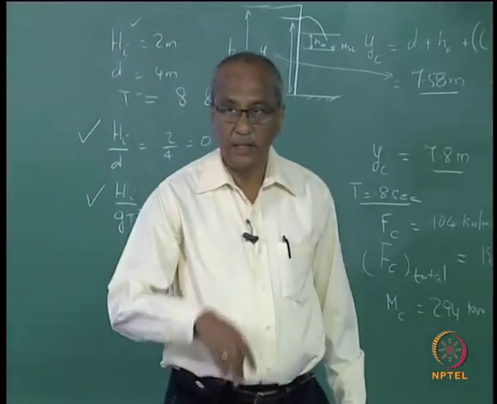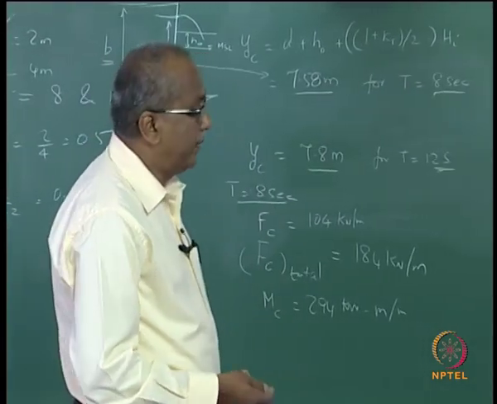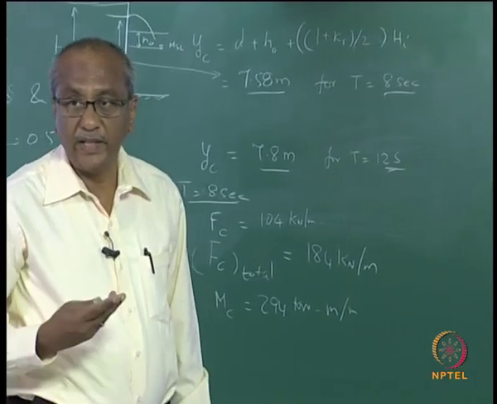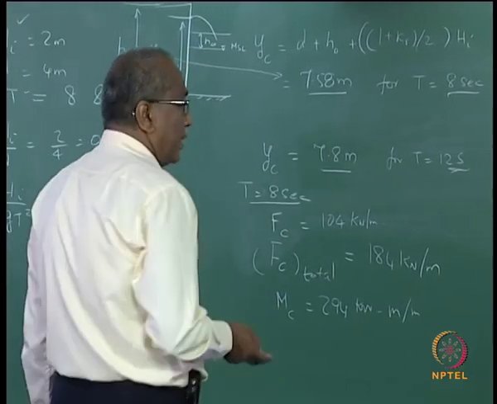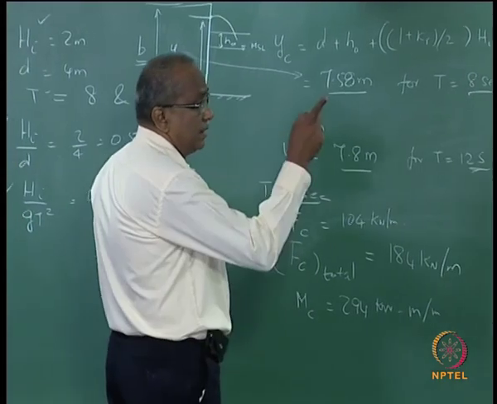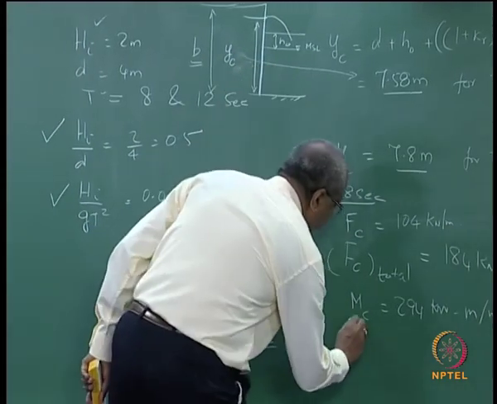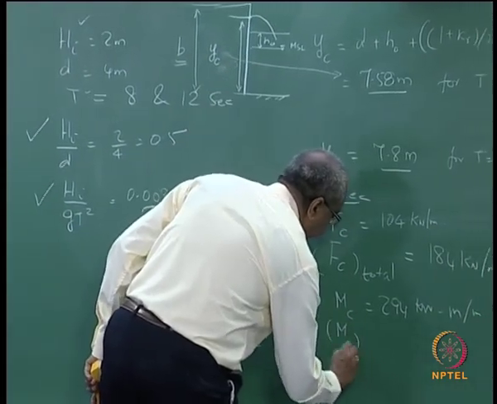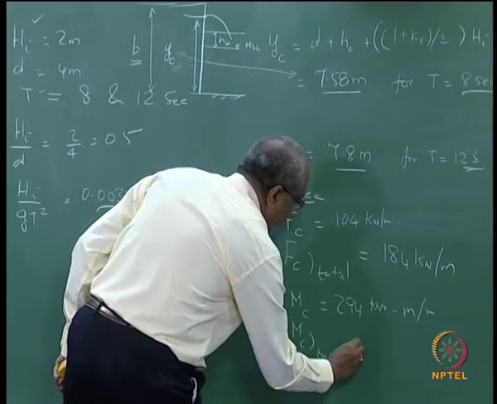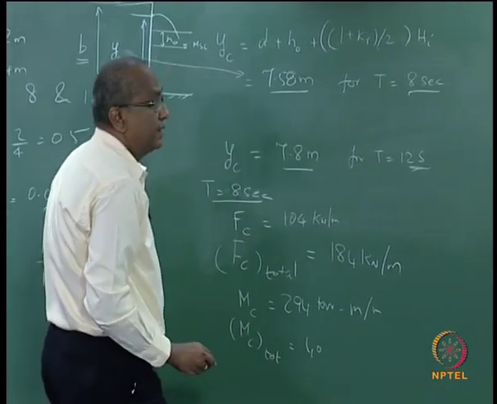Note that due to the static component it will be gamma D cube by 6. So you need to add that, so the MC total will be 401.